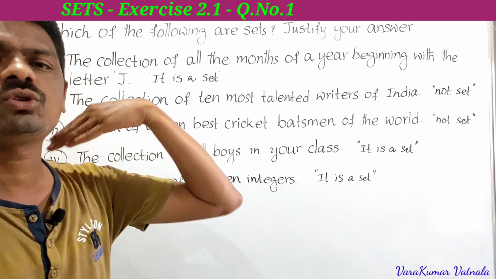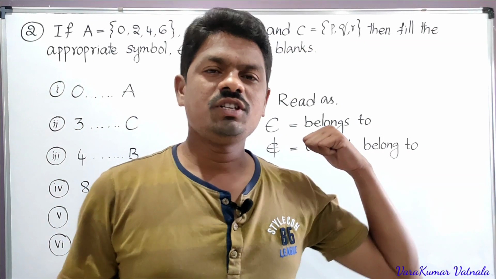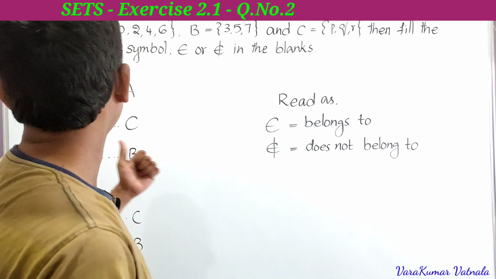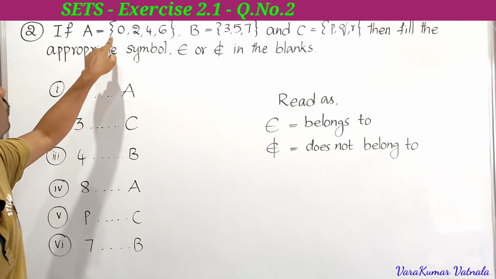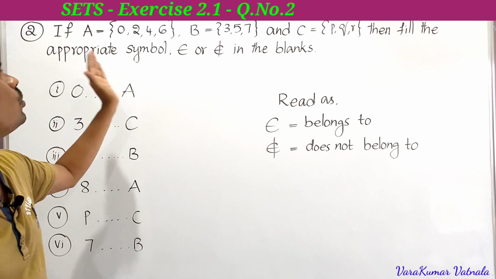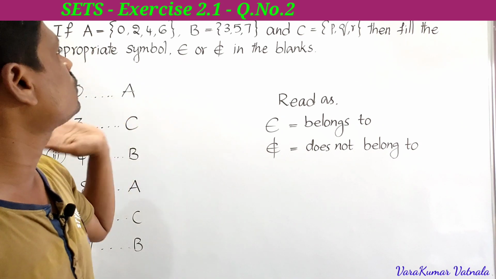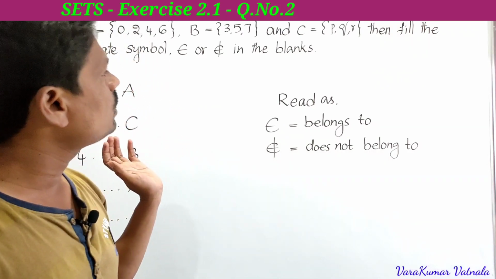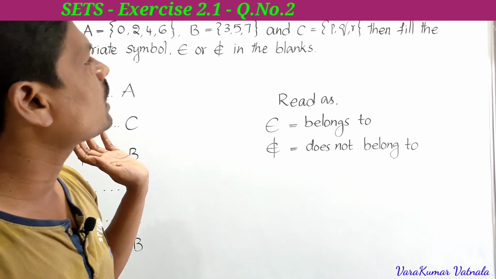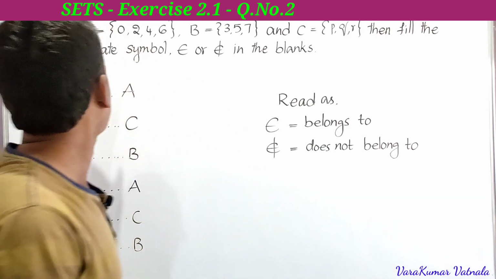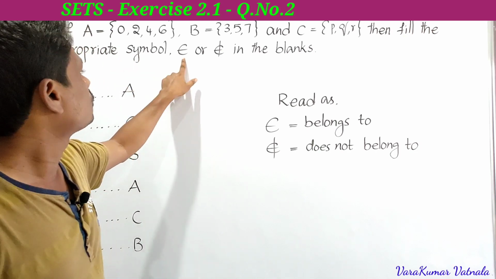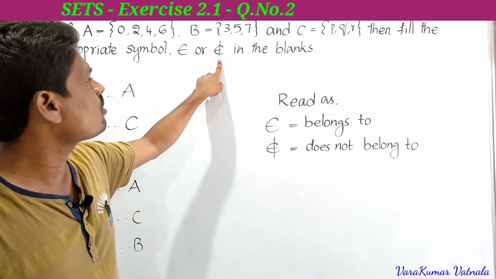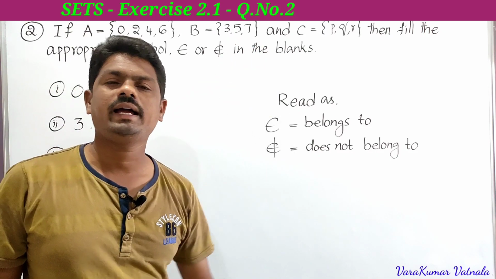So next we have to solve the second problem. This is the second problem in 2.1 exercise. See here what he has given. If A is equal to the set {0, 2, 4, 6}, B is equal to the set {3, 5, 7}, and C is equal to the set {P, Q, R}, then fill in the appropriate symbol. So this is belongs to, or this is does not belong to, in the blanks.